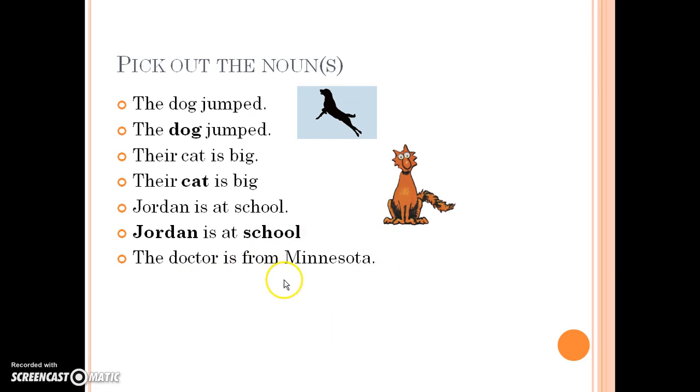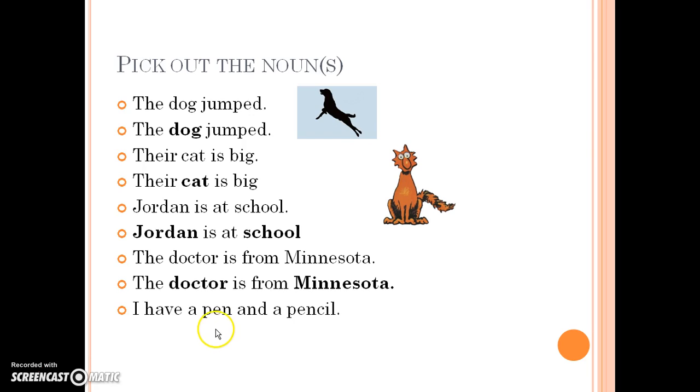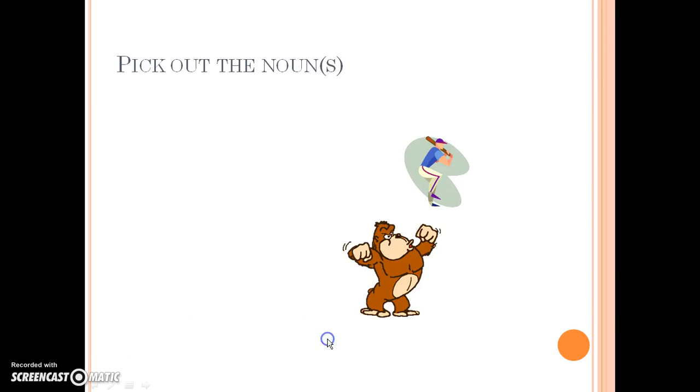So the doctor is from Minnesota. Well, from isn't a noun, it's not a person, place, or thing. But we have doctor and Minnesota. Doctor is a person, and Minnesota is a state. So doctor and Minnesota. I have a pen and pencil. Well, pen and pencil would be the only two things, which are the nouns.